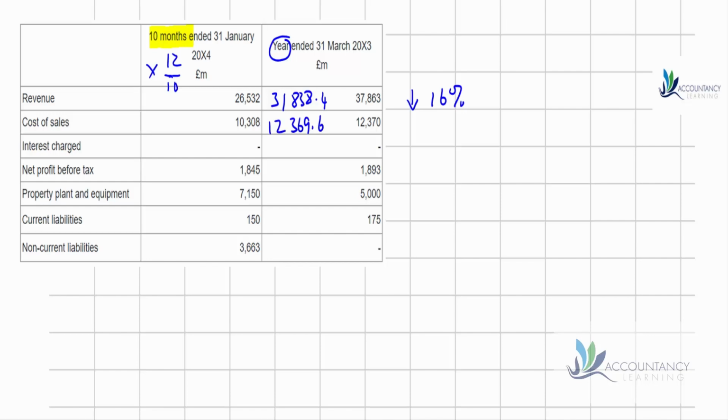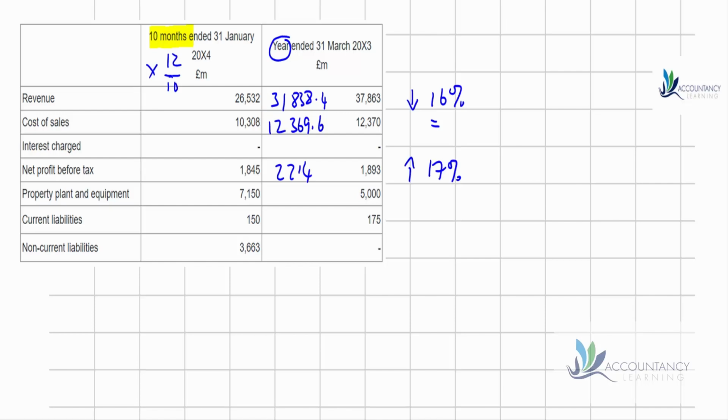So if we do the same with cost of sales, here we're just expanding that for the 12 months, gives us 12,369, which is about the same really as prior year. So something doesn't really make sense here. So possibly our cost of sales figure is too big, or possibly our revenue is too small. But this just doesn't make sense. It doesn't stack up. Something seems to be wrong here. Okay, we don't really know what it is, but we'd need to investigate, wouldn't we?